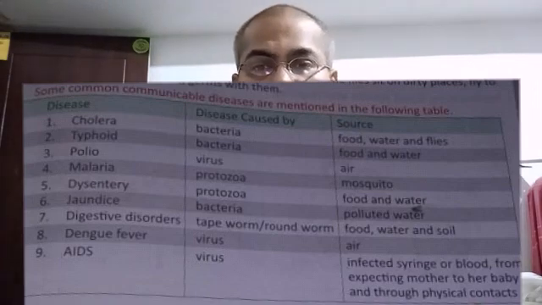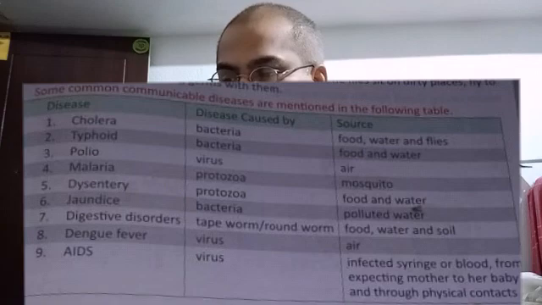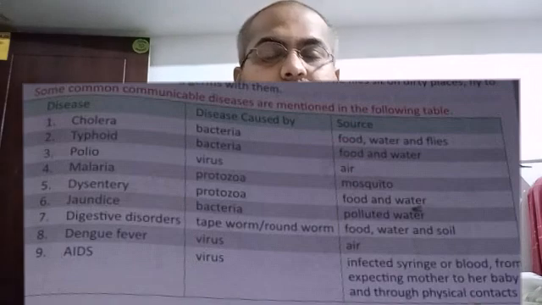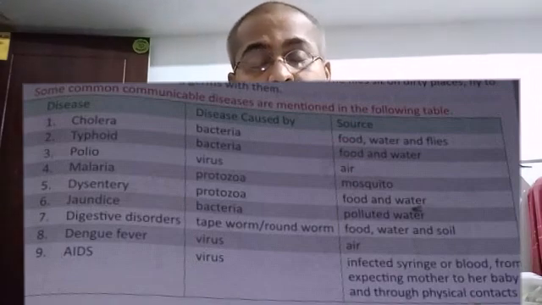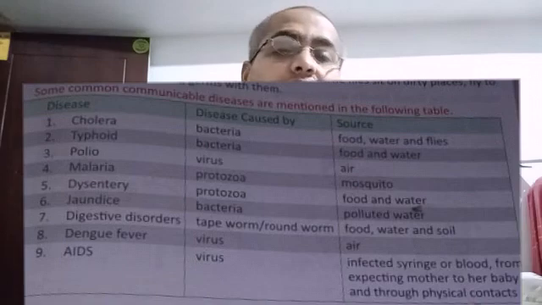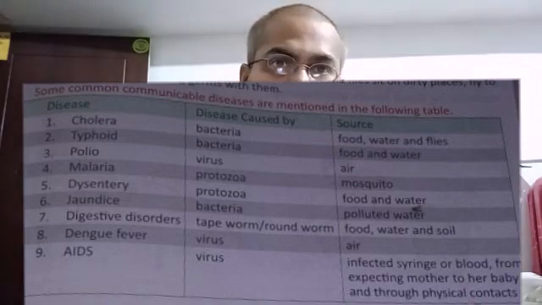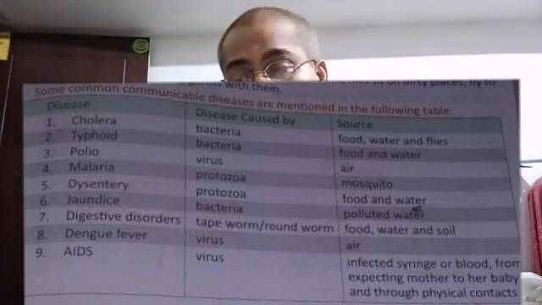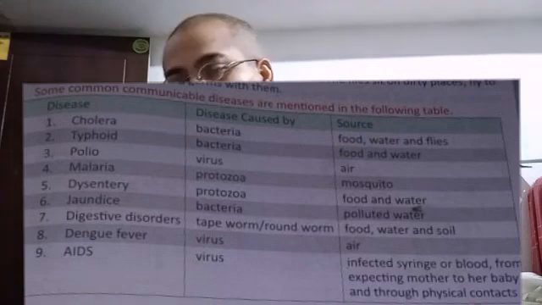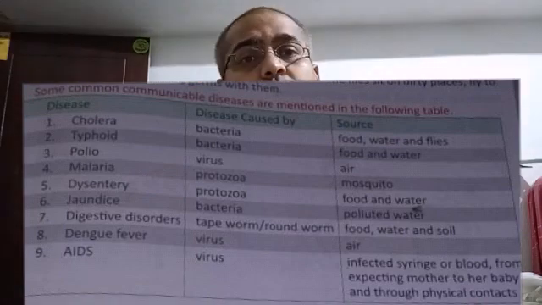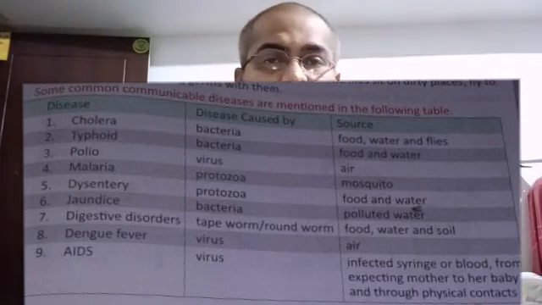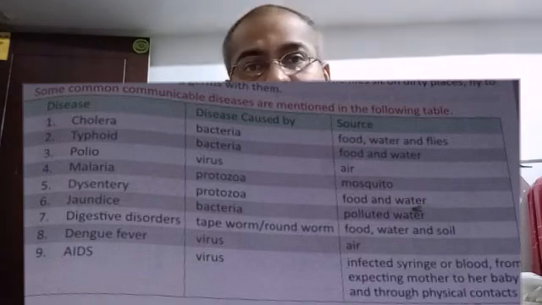So these are the microorganisms which cause diseases in our body, and these diseases spread through food and water. Also, mosquitoes and flies spread these diseases. Mosquitoes and flies first sit on a dirty place, and from there they come and sit on our food or on our body and spread the disease from one sick person to a healthy person. These diseases spread with the help of air, water and food.